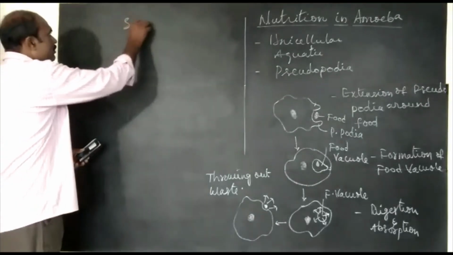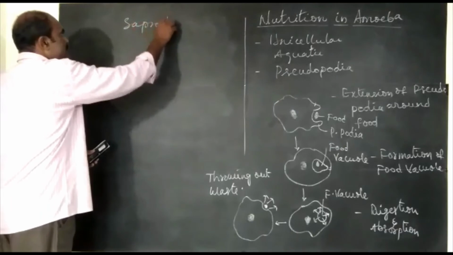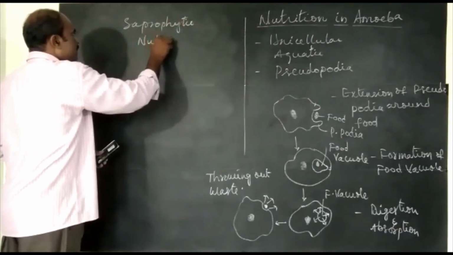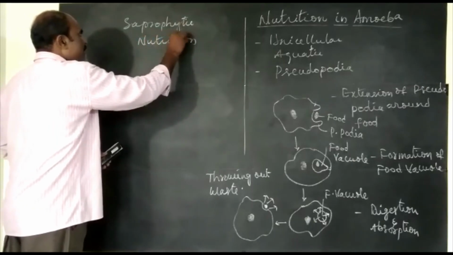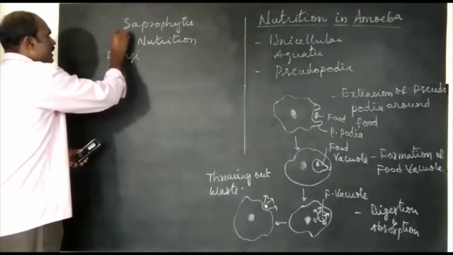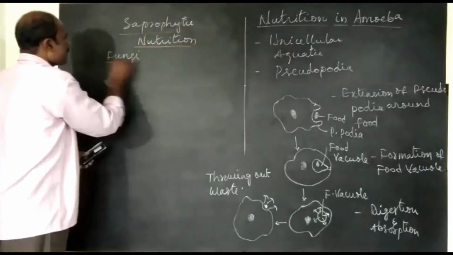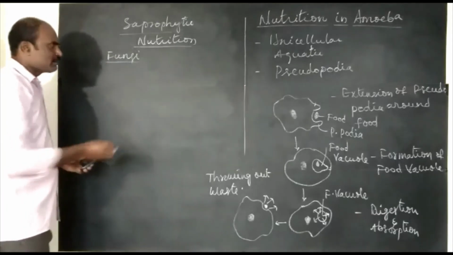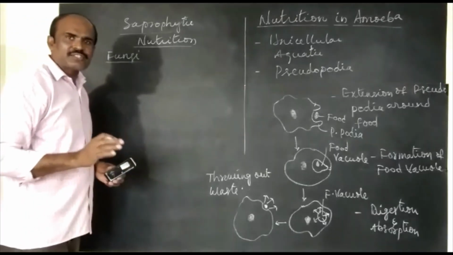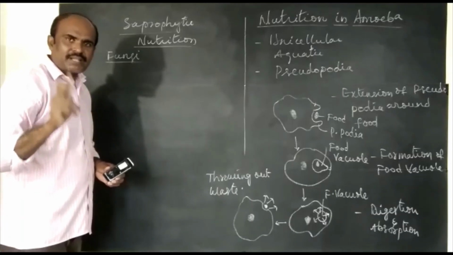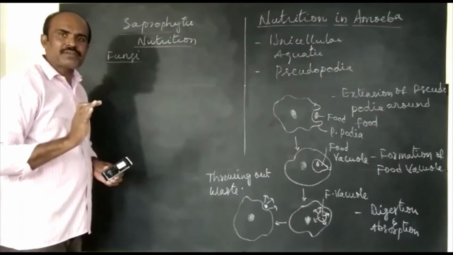See, saprophytic nutrition. Fungi have this type of nutrition. Let us study with an example. It is not there in the textbook, or it may not be given in examination also, but for your understanding purpose, I am making you understand how saprophytic nutrition happens.